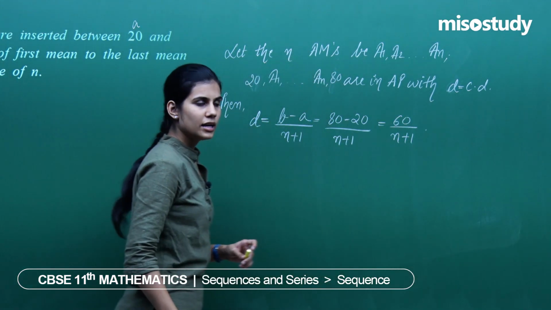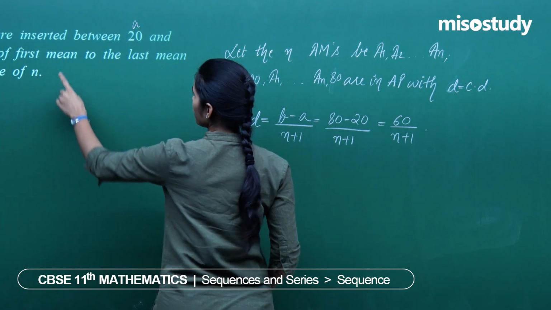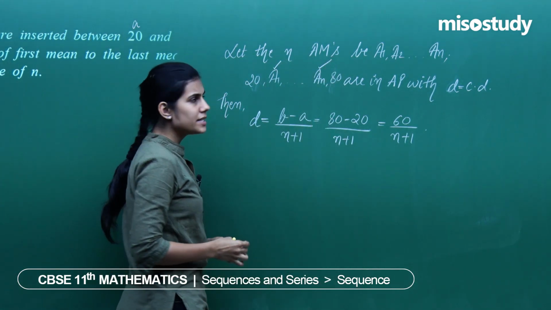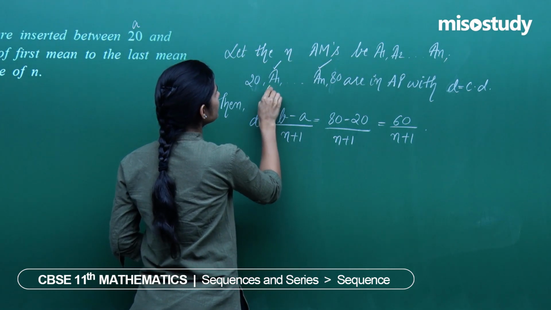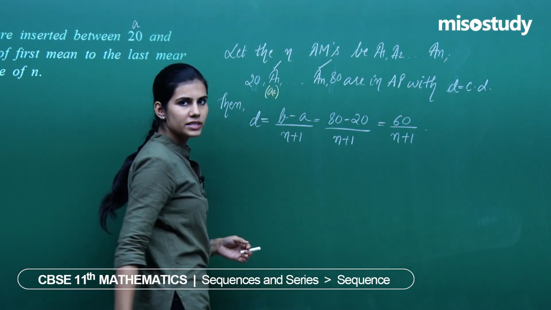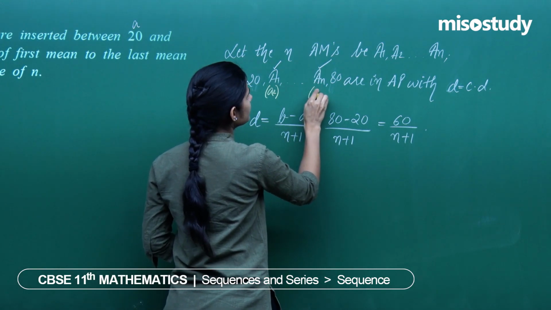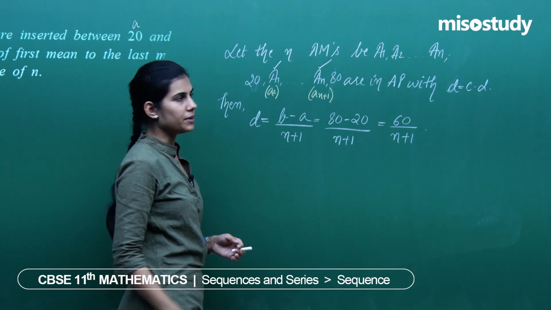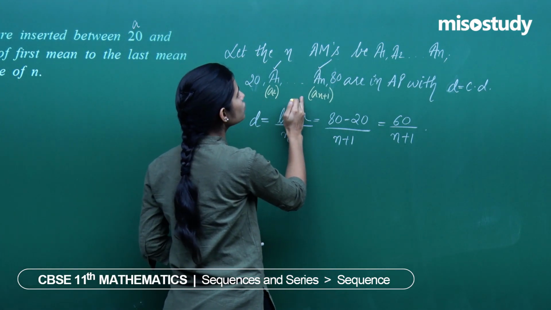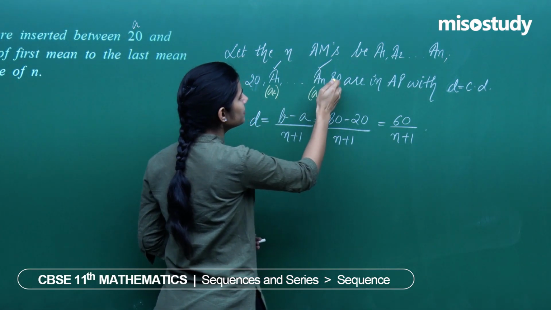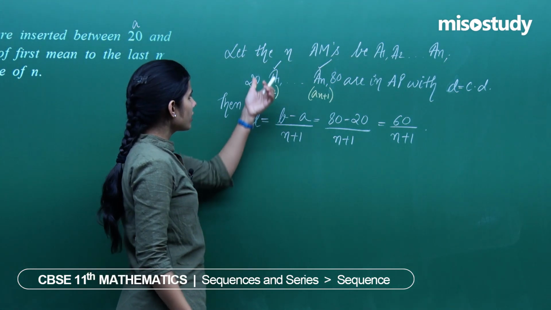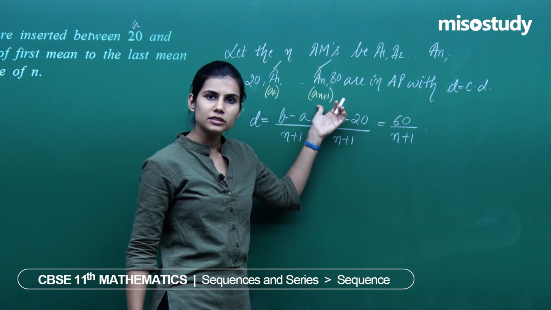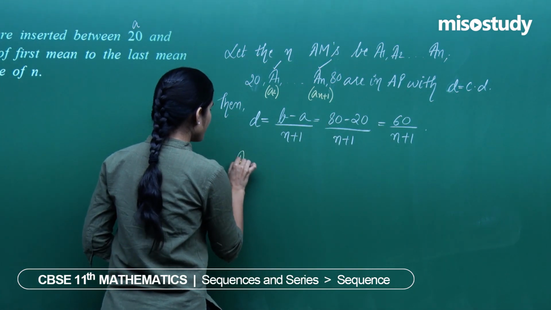I am given the ratio of first mean to the last mean. This is the first mean, this is the last mean. Please understand the first mean actually is the second term of this AP and this is the n plus 1th term of this AP. This is the first term, then second term and so on. This is the n plus 1th term, this is the n plus 2th term. So first mean is the second term of this AP and nth mean is the n plus 1th term of this AP.